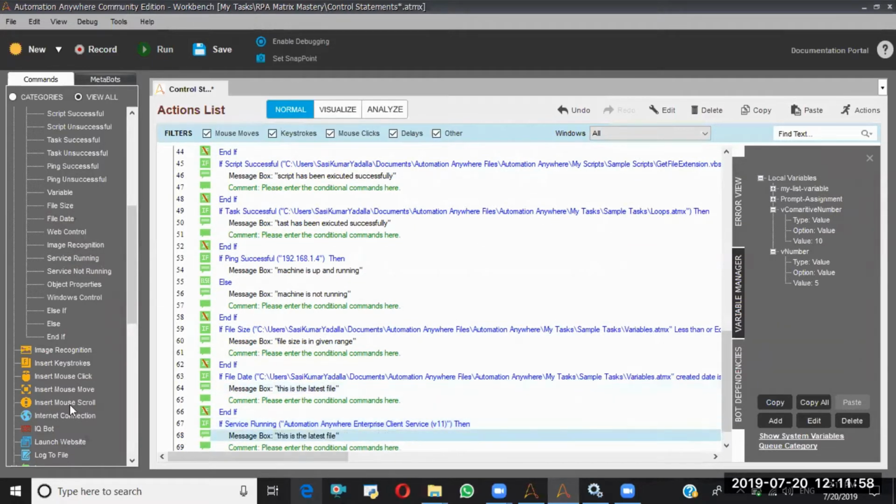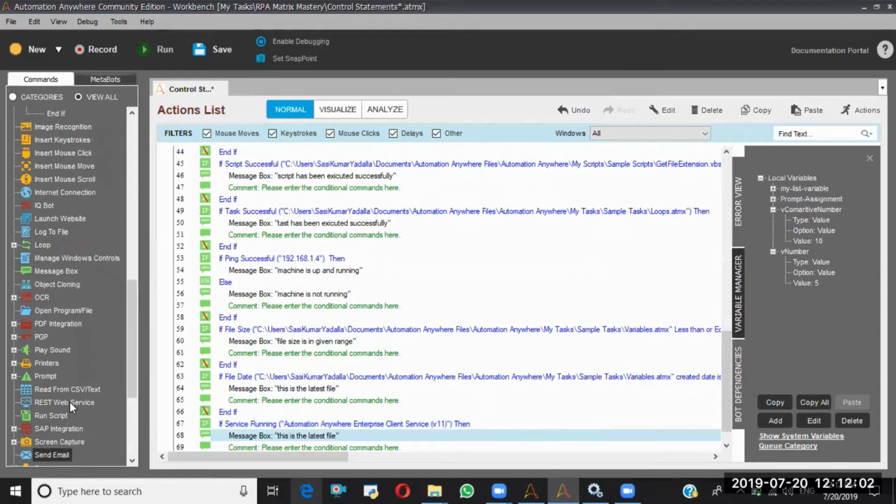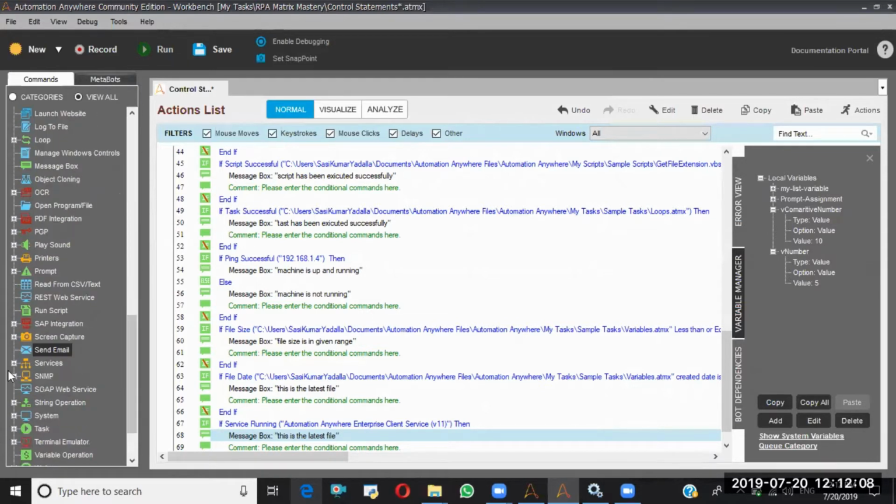Here, if you remember, we discussed services. This if condition will work with the combination of these things. Suppose you want to stop a service: first you will check whether the service is running or not.